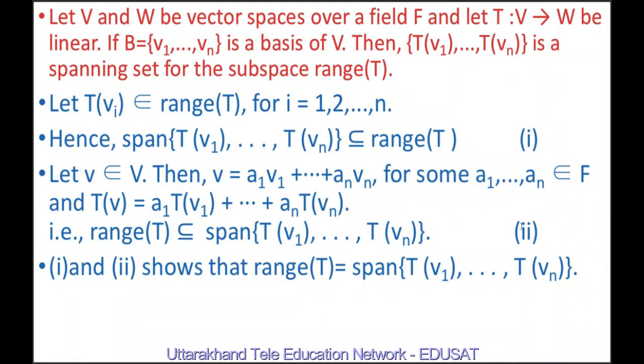If we combine 1 and 2, because in 1 span of {Tv1, ..., Tvn} is a subset of range T, and in 2 range T is a subset of span {Tv1, ..., Tvn}, therefore range of T is equal to span {Tv1, Tv2, ..., Tvn}.